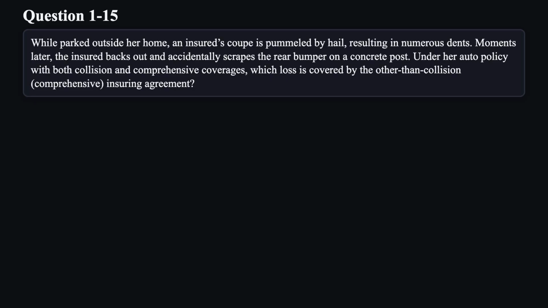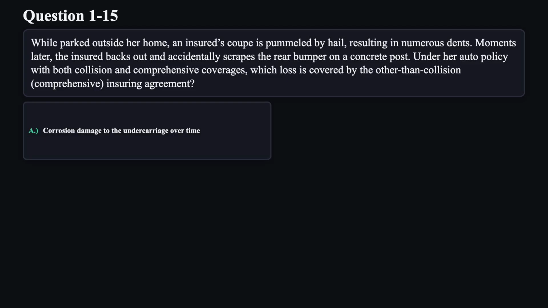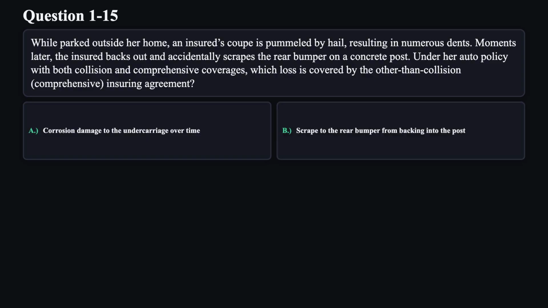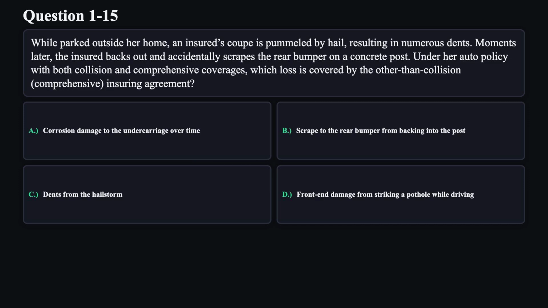Question 15. While parked outside her home, an insured's coupe is pummeled by hail, resulting in numerous dents. Moments later, the insured backs out and accidentally scrapes the rear bumper on a concrete post. Under her auto policy with both collision and comprehensive coverages, which loss is covered by the other than collision, comprehensive insuring agreement? A. Corrosion damage to the undercarriage over time. B. Scrape to the rear bumper from backing into the post. C. Dents from the hailstorm. D. Front-end damage from striking a pothole while driving.